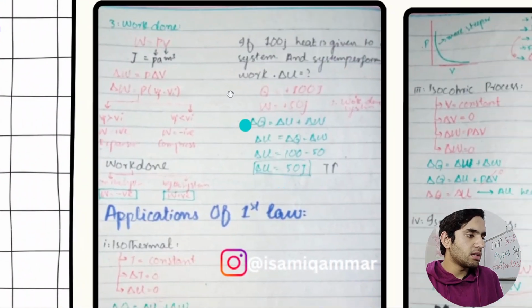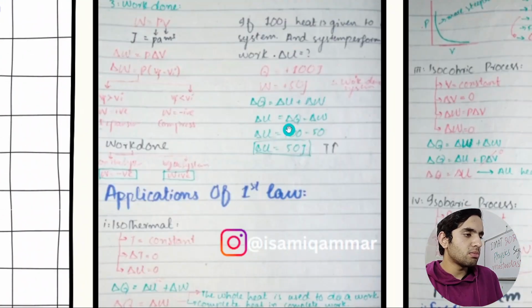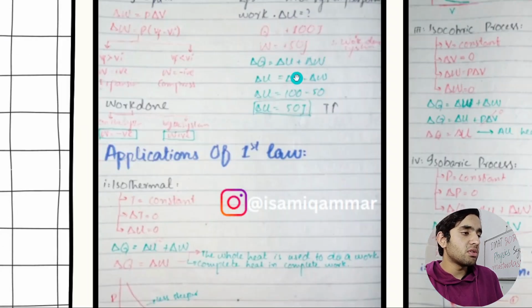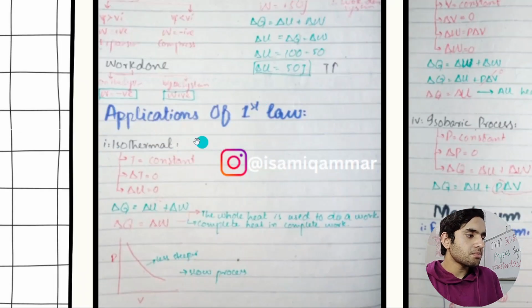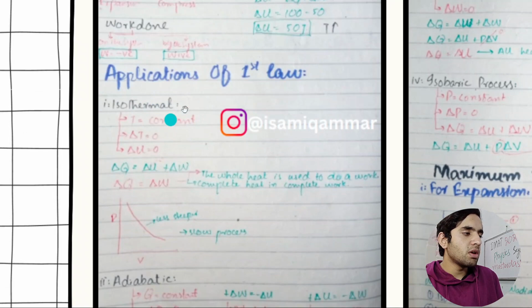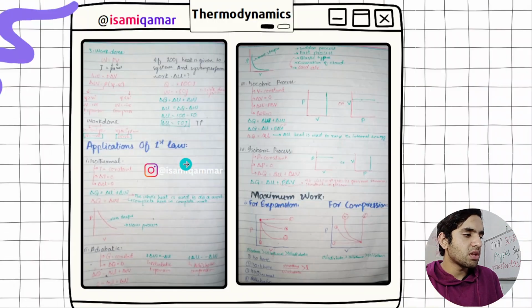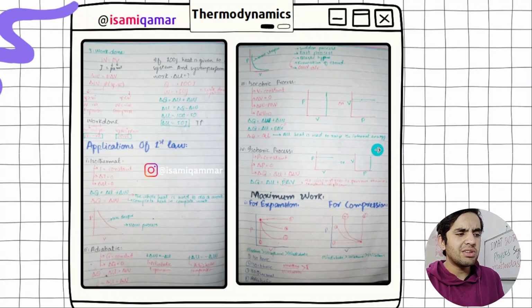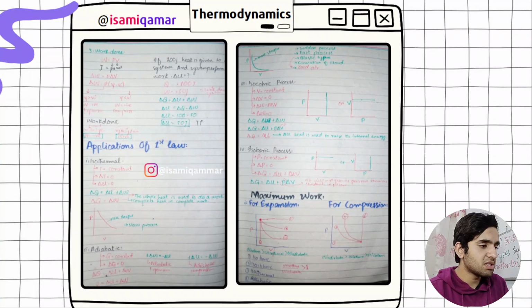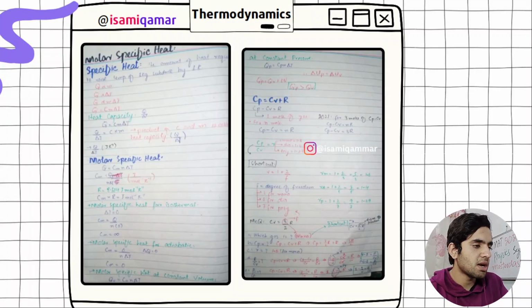This is the formula: del Q is equal to del U plus del W. This is the first law of thermodynamics. Then we have got applications of the first law: isothermal, isobaric. These are very simple for graphical, very, very simple. Just focus, take the lecture or study from the book, and you will understand.